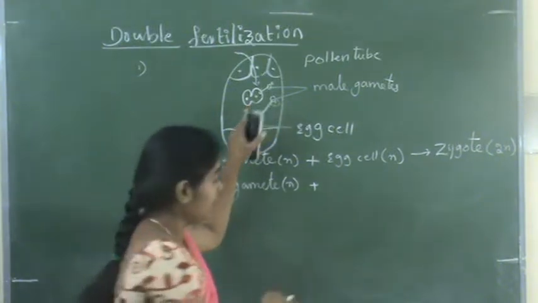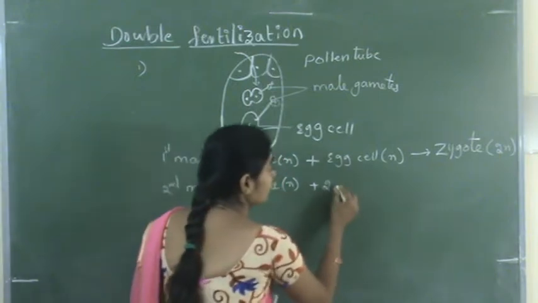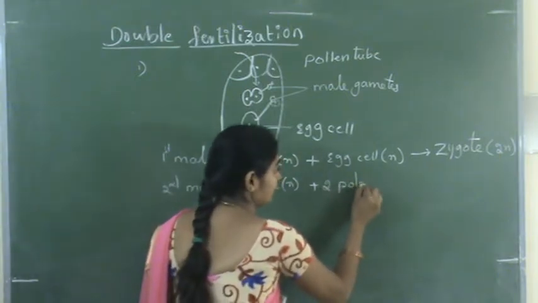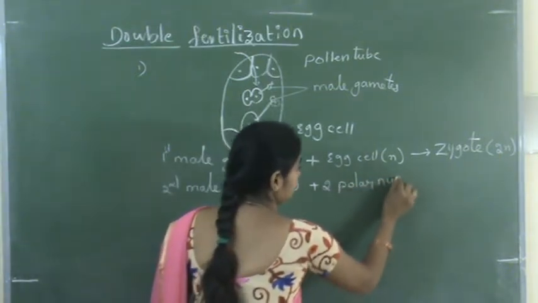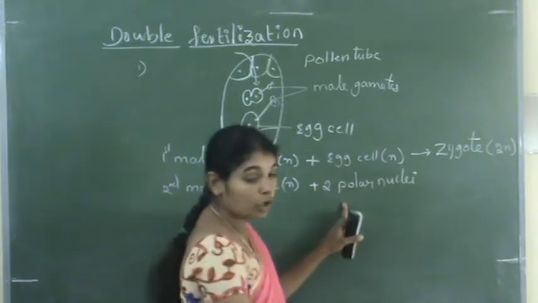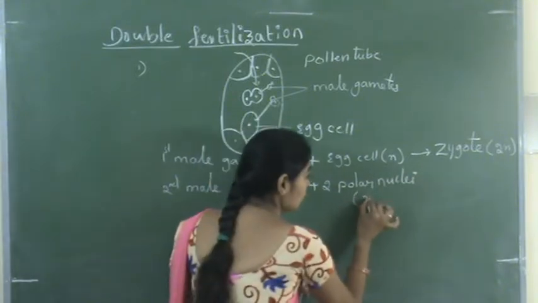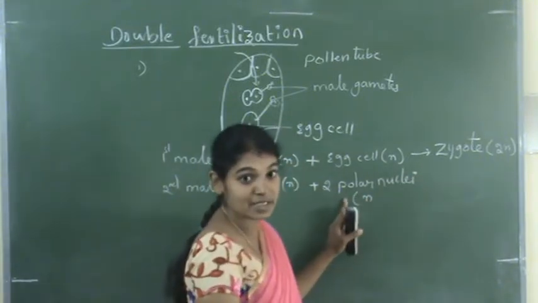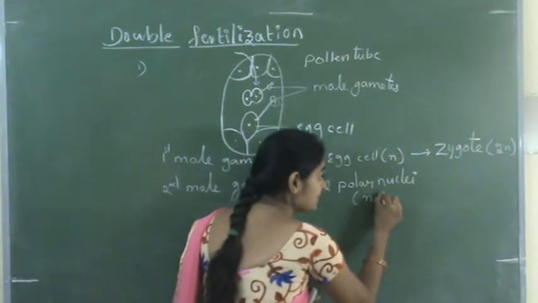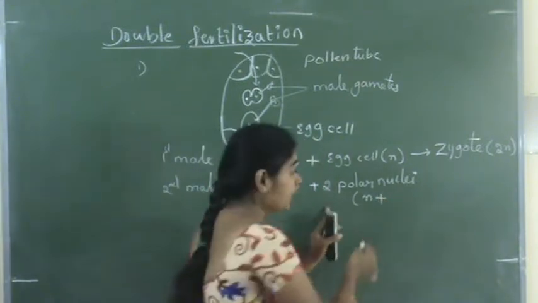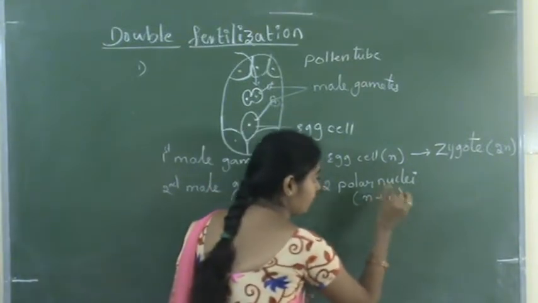So two polar nuclei means one polar nucleus is haploid plus another polar nucleus is again haploid.